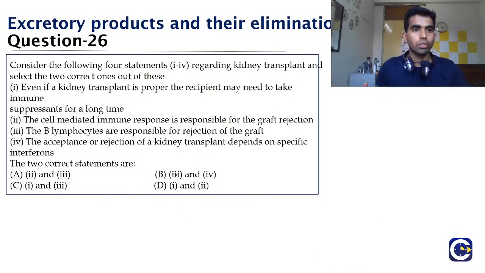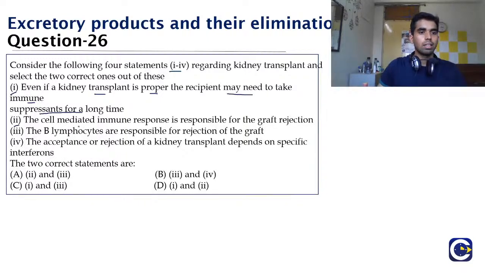Now coming to question number 26. Consider the four statements 1 to 4 regarding kidney transplant and select the two correct ones. First, even if a kidney transplant is proper, the recipient may need to take immunosuppressants for a long time.